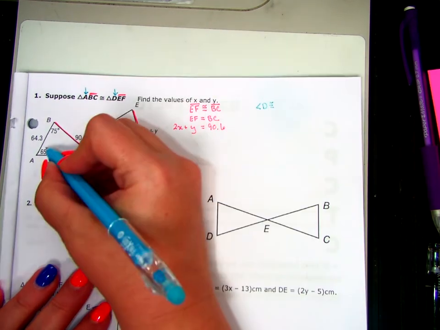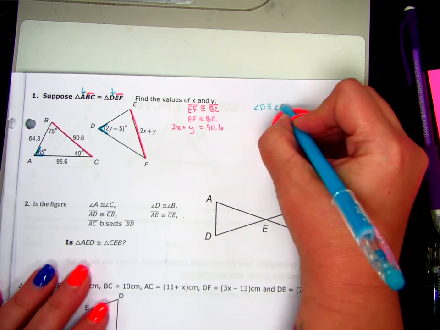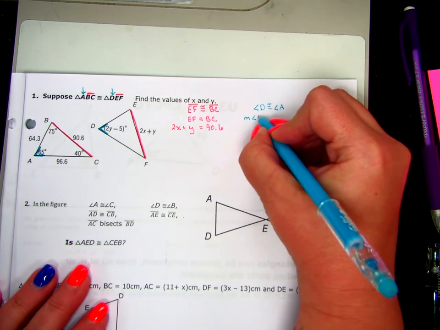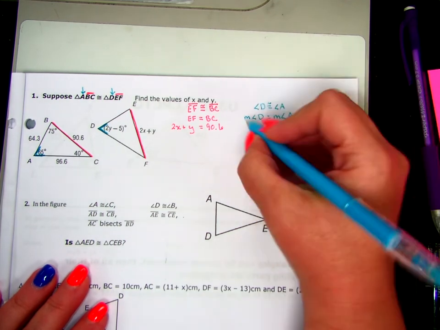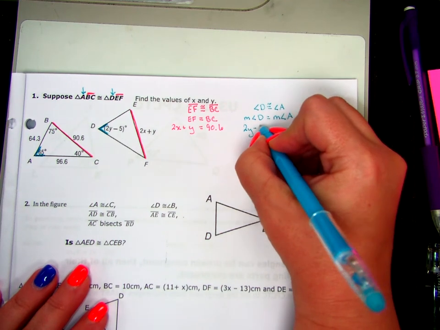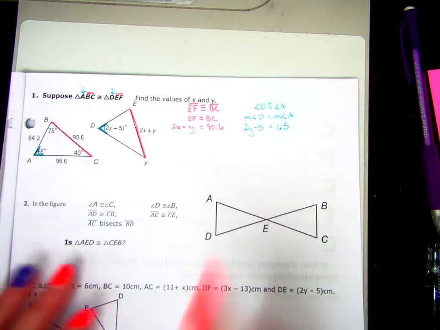Angle A, because they're both the first letter. So that means the measure of angle D is equal to the measure of angle A. Angle D is 2y minus 5. That's going to equal 65.